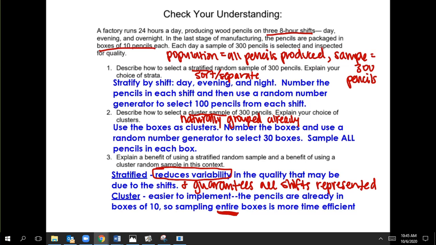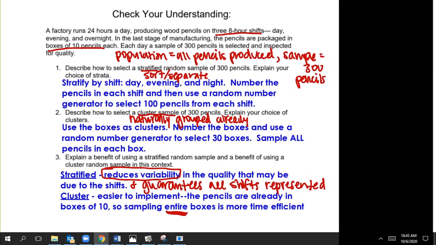Okay, pause again to try the last one because they're very similar, and then I'm just going to show the answers to the last one. I'm not going to talk through it. If you have any more questions, feel free to email your teacher. We'll help you out. And then do the homework, and I'll put a little visual aid in Canvas that helps with these 4 sampling methods as well that you're free to look through. So pause.